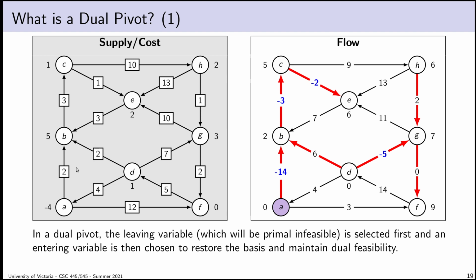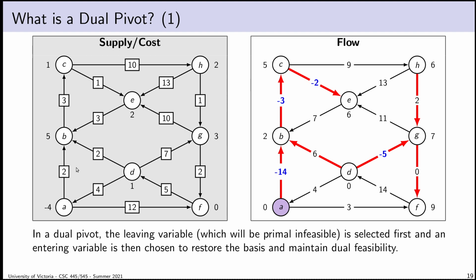Okay, so in a dual pivot, we know already the way dual pivoting works. We expect that we have a basis that is dual feasible and may not be primal feasible. Now, of course, if it is primal feasible, then there's no point in pivoting, because if it's both primal and dual feasible, we're at an optimal solution. So suppose that it is dual feasible but not primal feasible. Well, then we want to do some kind of a pivot.